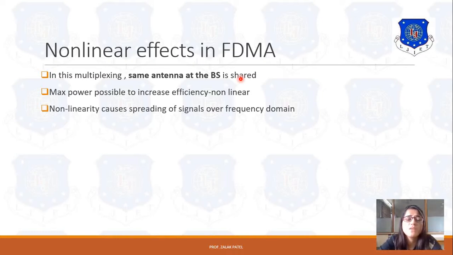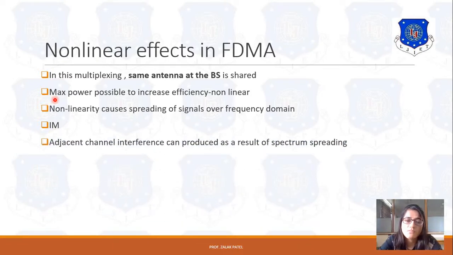Why in the frequency domain? Because FDMA divides the channel into different bands of frequency. That's why non-linearity occurs in the frequency domain because of the spreading of signals. Because of that non-linearity, intermodulation is created, and it is always undesirable to create intermodulation frequencies. In communication, the IM3 level should be as minimum as possible.